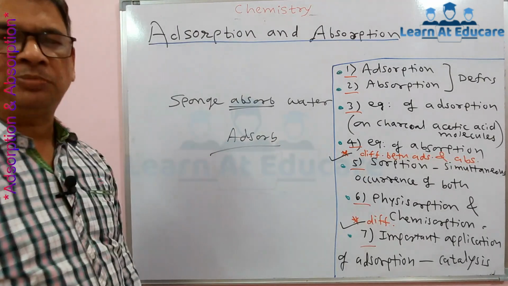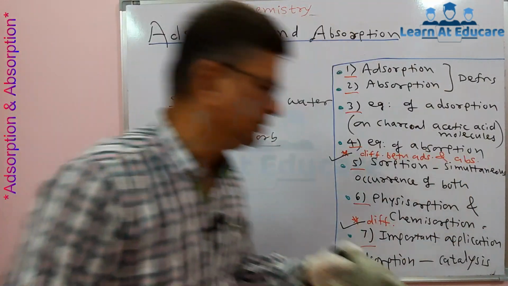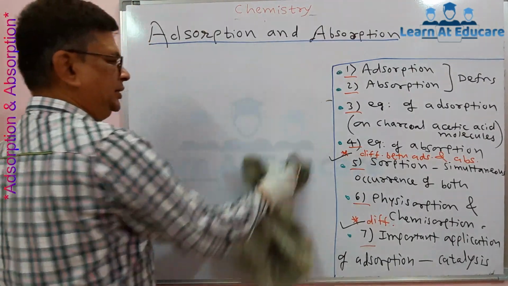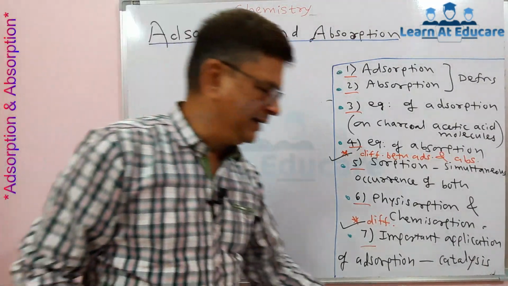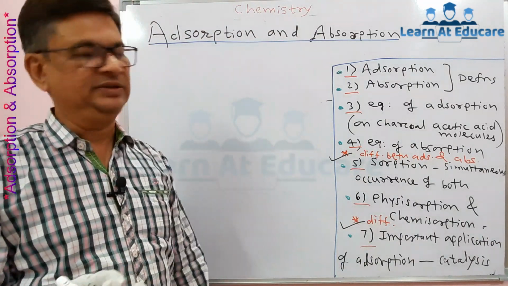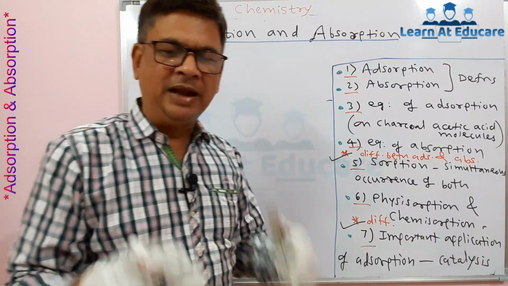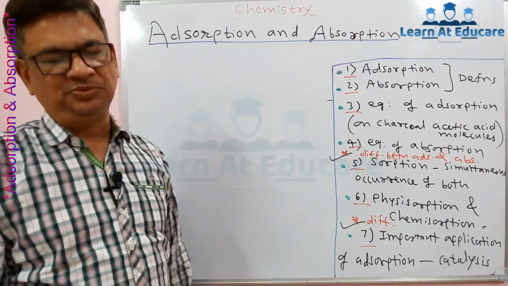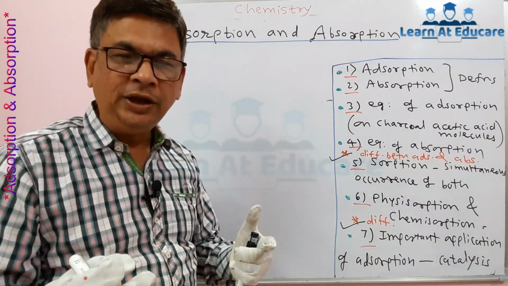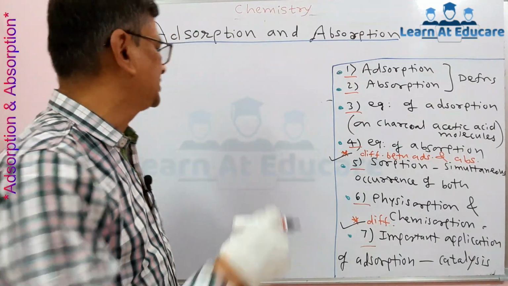What is adsorption? Adsorption is the concept by which one surface adsorbs, meaning on that surface another substance gets accumulated. That is, the molecules or particles of one substance get accumulated, meaning gathered, only on the surface of another substance.